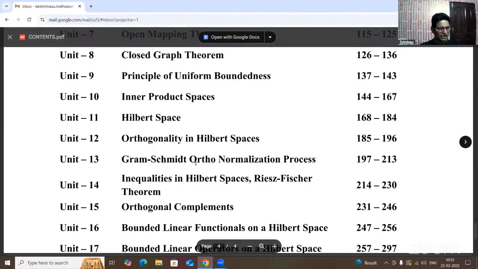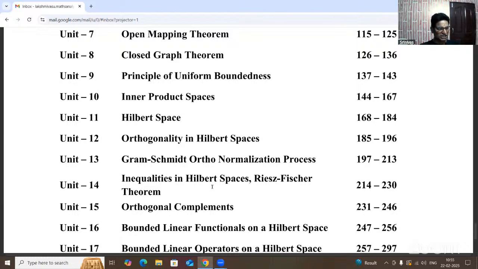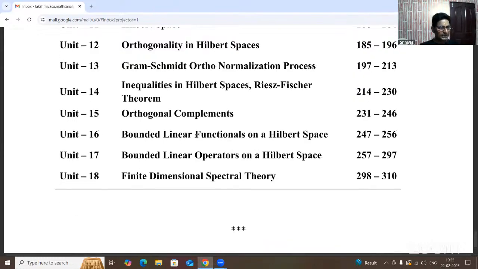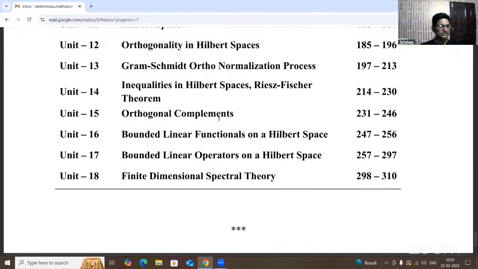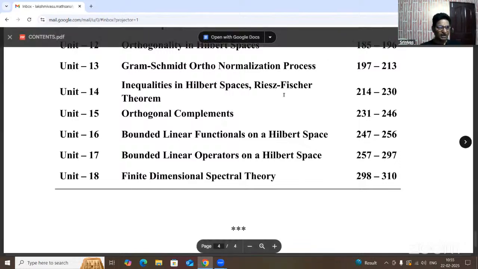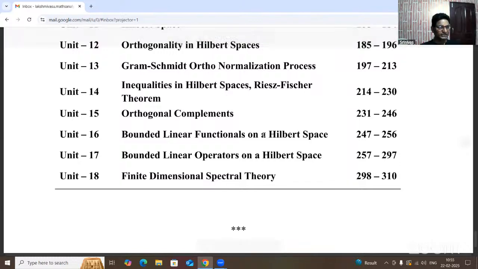Okay. Now some other inequalities in Hilbert space. What are the Riesz-Fischer theorem and Riesz representation theorem? That is the 13th and 14th units. At the same time, the 15th unit is orthogonal complements and the 16th unit is bounded linear functionals on a Hilbert space. This is also one of the simple concepts from the third unit, and that is also one of the implications of unit 16, bounded linear functionals on a Hilbert space. Now there is the projection theorem.